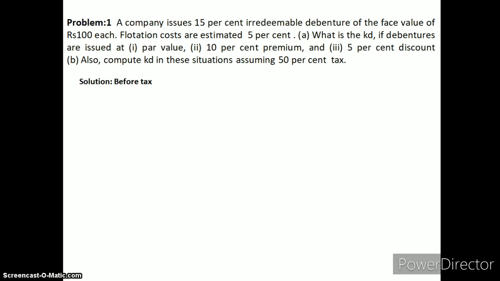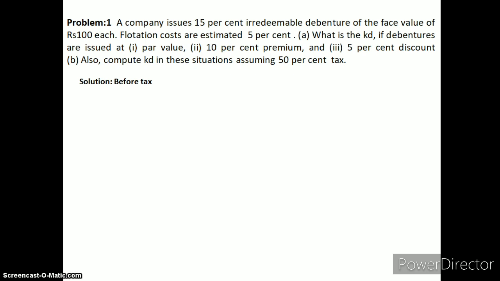Let us take an example to make cost of debt clearer to you. Suppose a company issues 15% irredeemable debentures of the face value of rupees 100 each. Flotation costs are estimated at 5%. The question is, what is the cost of debt if the company issued debentures at par, at 10% premium and at 5% discount? Also compute cost of debt in these situations assuming 15% tax.